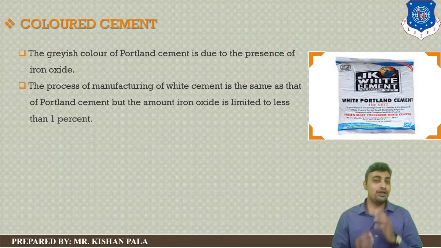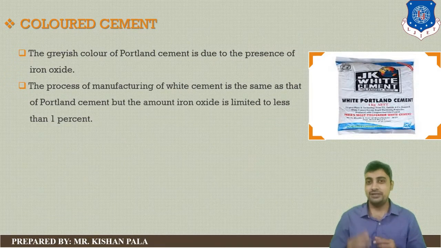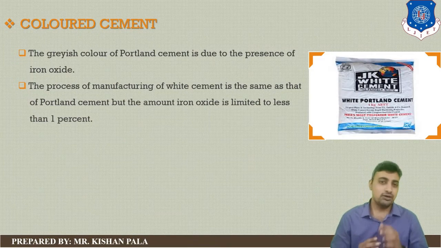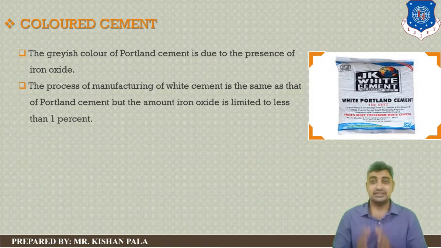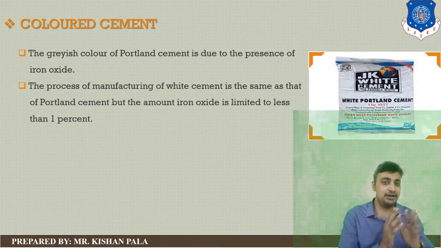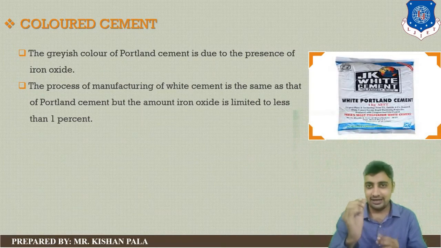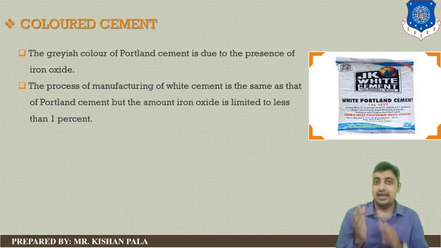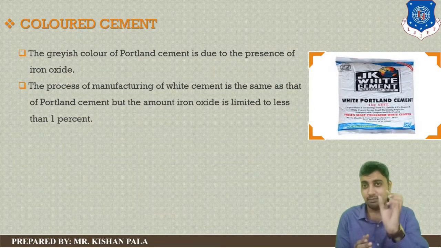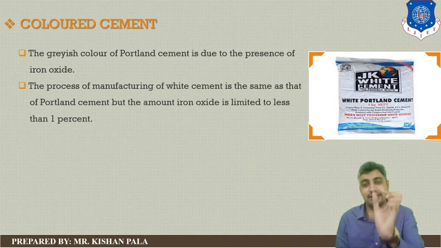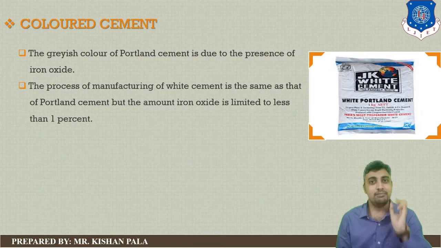You have to modify the proportion of iron oxide for colored cement. The manufacturing process of white cement is the same as Portland cement, but the amount of iron oxide is limited to less than 1%.